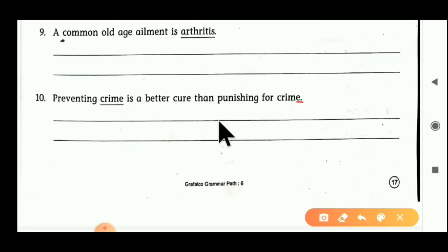Preventing crimes is a better cure than punishing for crimes. Can you understand, students, now? So all are converted into plural form.